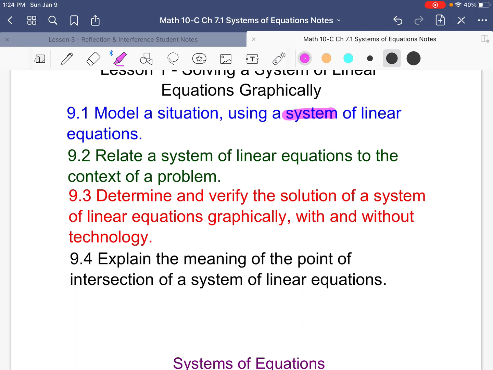First, we're going to model a situation using a system of linear equations. We're going to relate a system of linear equations to the context of a problem. We're going to determine and verify the solution of a system of linear equations graphically, with and without technology. And we're going to explain the meaning of the point of intersection of a system of linear equations. So a system of equations, verify graphically, intersection. Important points to note.